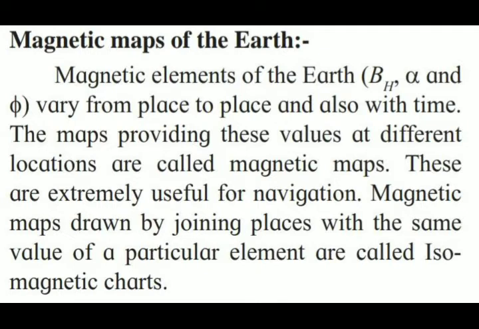Nowadays we use mobiles so much, and in that we have Google Maps. If you observe Google Maps, you will be able to understand these terms. These are extremely useful for navigation. Magnetic maps drawn by joining the places with the same value of a particular element are called isomagnetic charts.